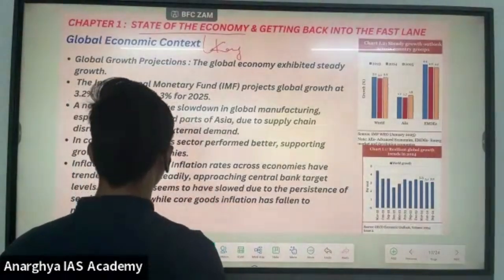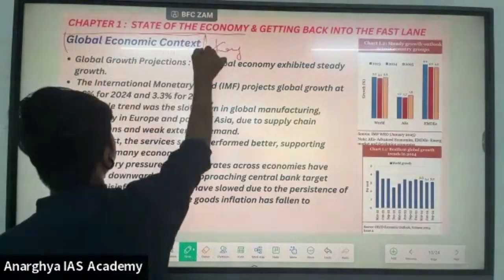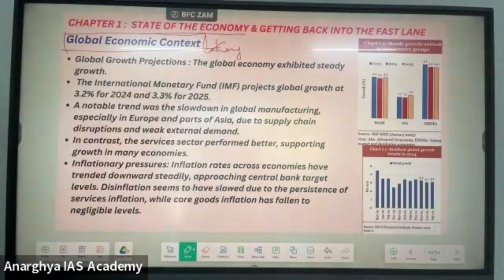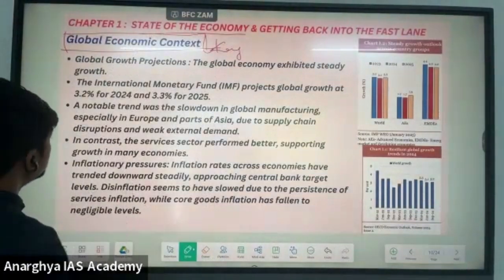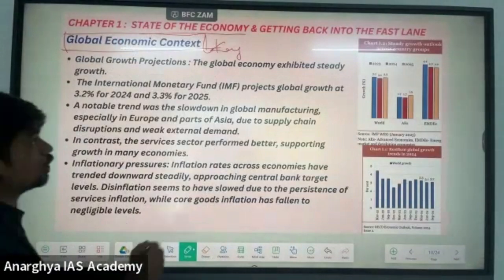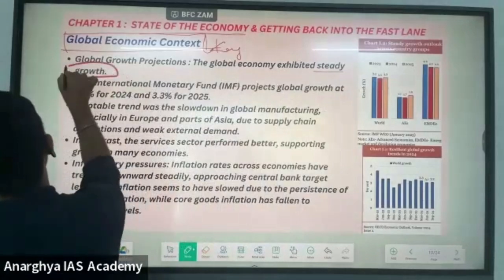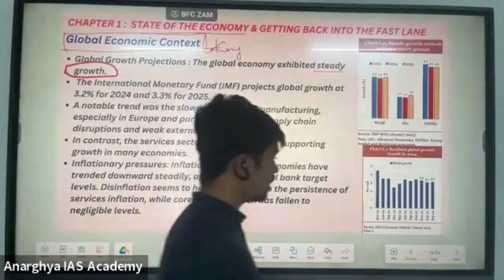We will first start with the global economic context. What the economic survey is saying about the global growth, global uncertainties and global growth projections. This year's economic survey is saying that the global economy exhibited a steady growth.